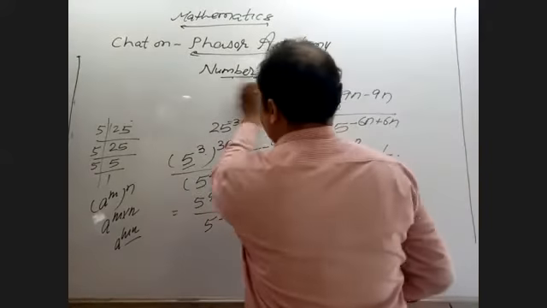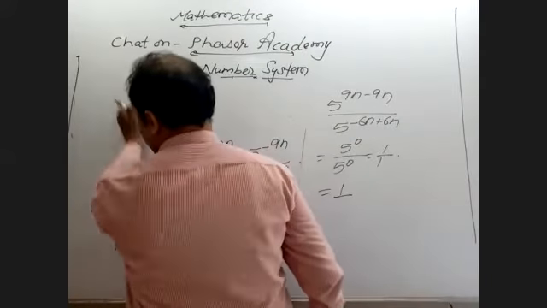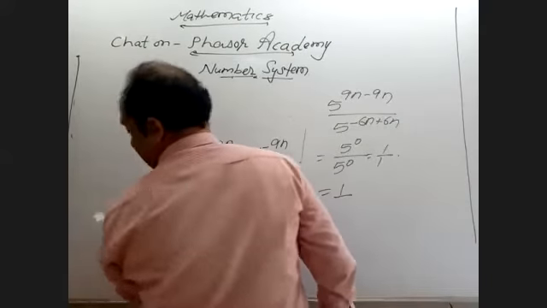Now, sometimes they will ask bigger questions, and their answer is hardly 1 or 2.